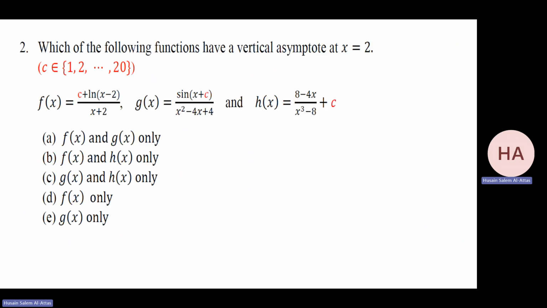Okay, the same thing. We have different functions. Let's check which has x equal 2 as a vertical asymptote. Check the first one. Limit as x goes to 2 of this.